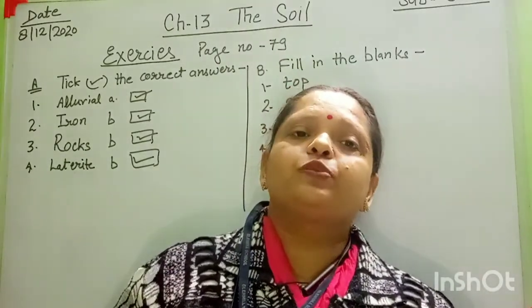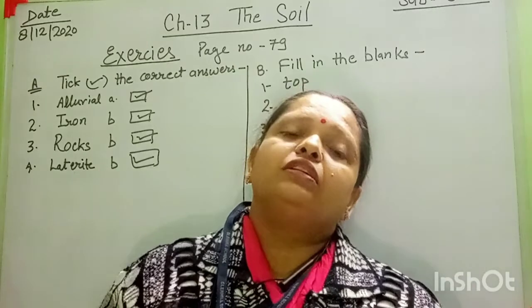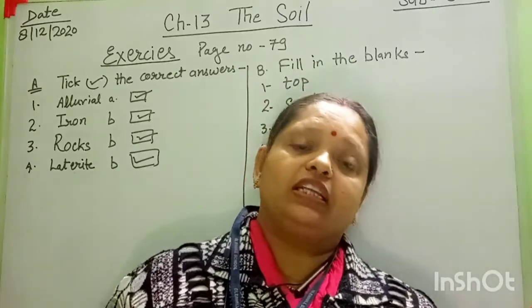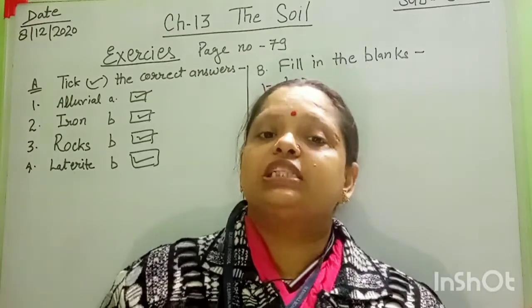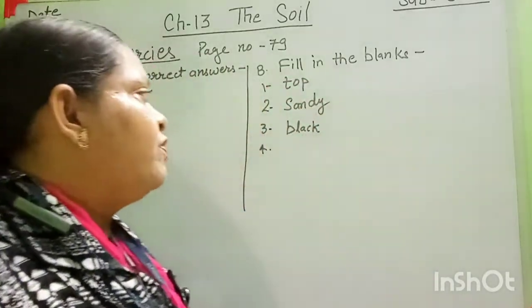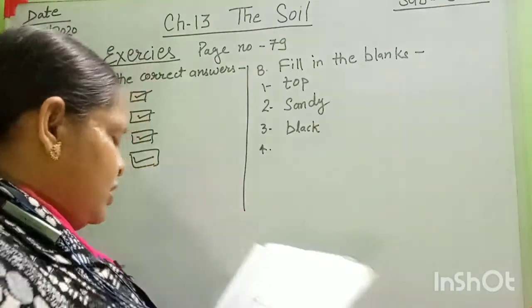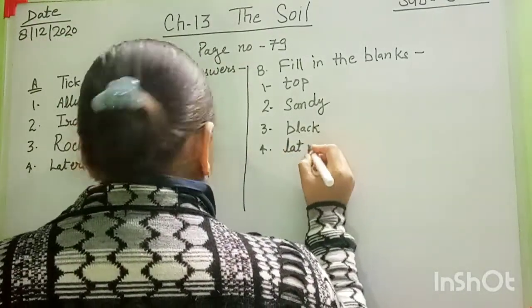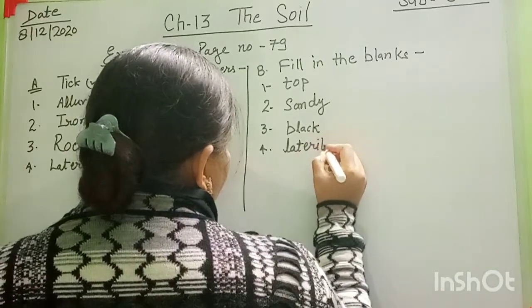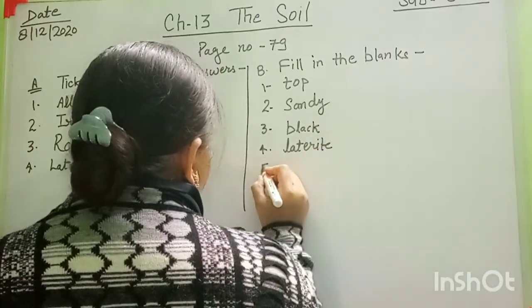The number 4 is, tea and coffee are grown in the dash soil. That type of crops are grown mostly in mountain areas. There is too much rainfall, or the temperature is high. That's why this type of crops are grown in the laterite soil. Okay, to use the manures.